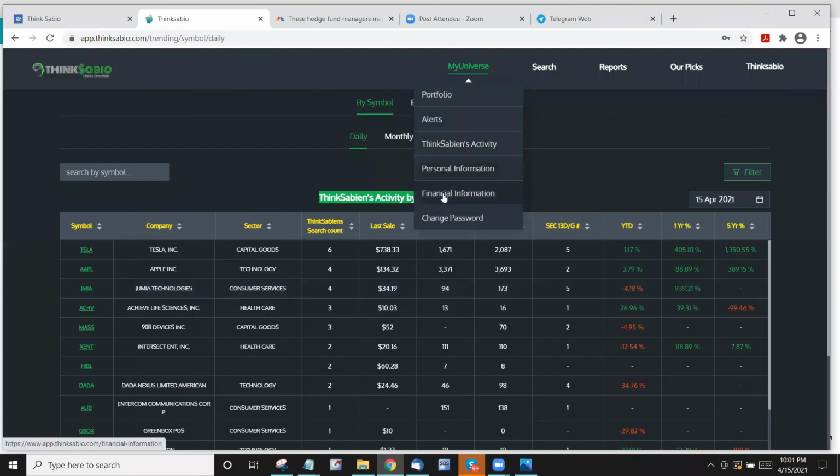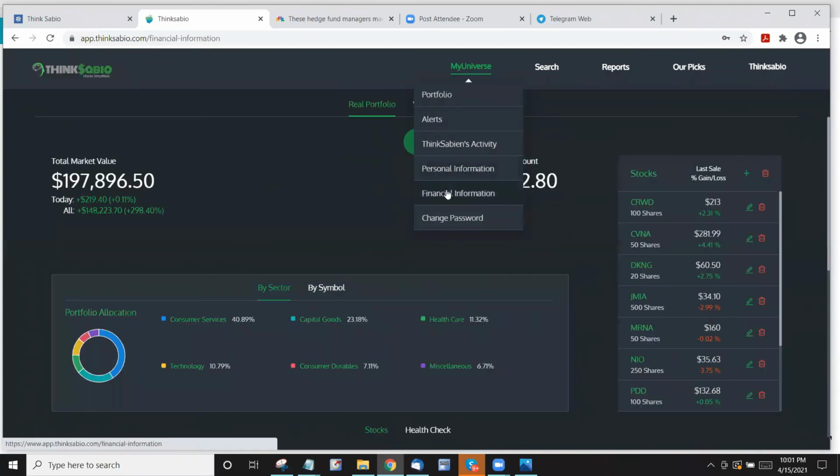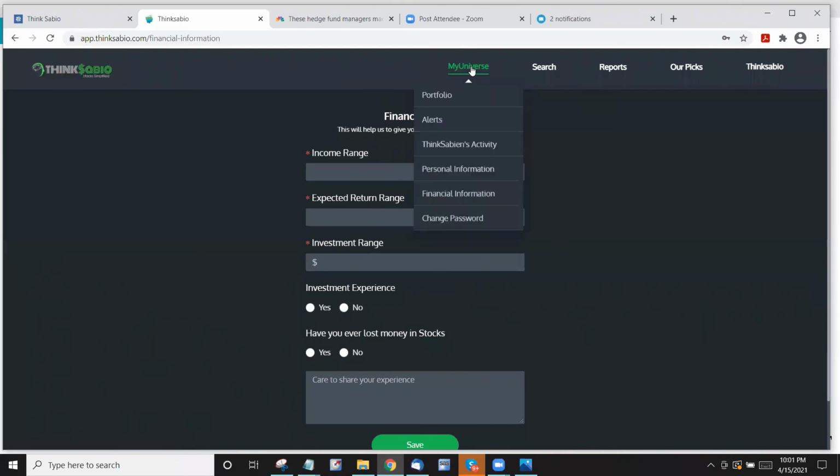With the personal information, financial information, change password, they're pretty standard. We don't want to go into them, but if you want, you can fill it in, and you are not required to do it. It's just to know what range and all. So let's not worry about that. And so to highlight, these are the 3 critical features in my universe: portfolio, alerts, and Thinksabians activity.